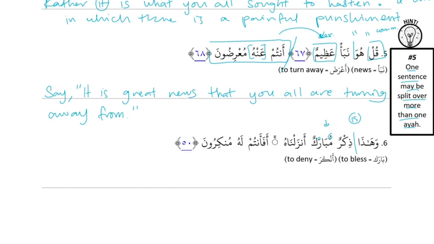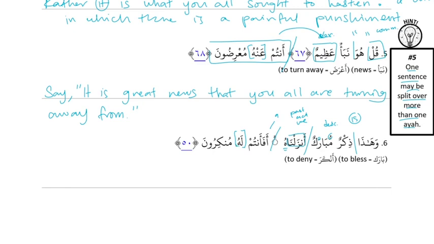And then anzalnahu is a new sentence, because an action is a new sentence. Anzalna is past active, "we," and hu is a pronoun attached to the action, so it's the receiver. Then a new sentence at the mark: hamza is a question, and the fa is a connector. And antum is not related to lahu, because lahu is a TLDR and a noun, and hu is not related to munkirun because specific followed by general. And this is also another "is" sentence.